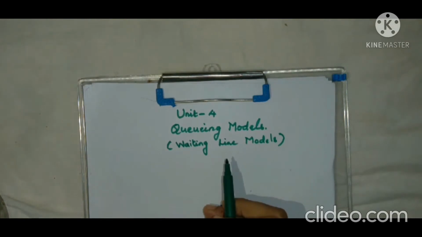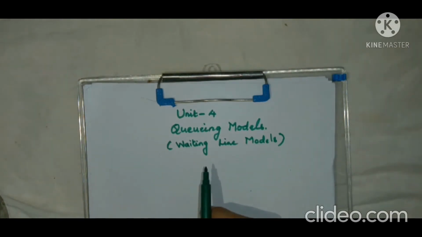Now, in everyday life, a number of people arrive at a cinema counter to purchase tickets. If the people arrive too frequently, they will have to wait for getting their tickets.